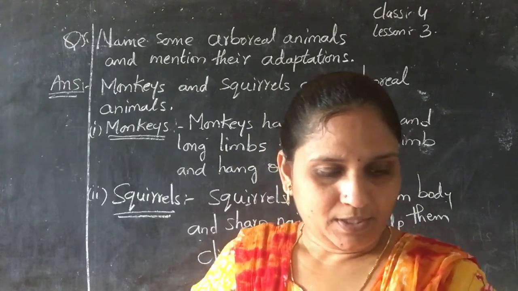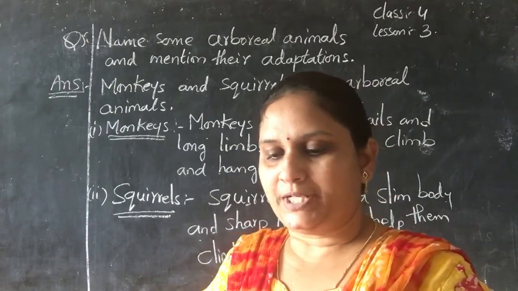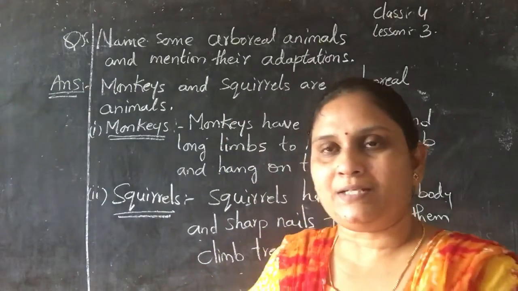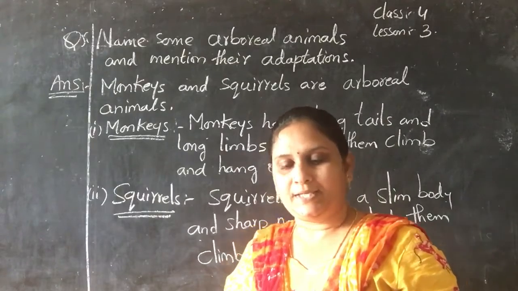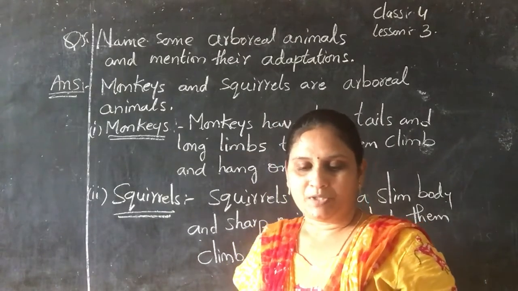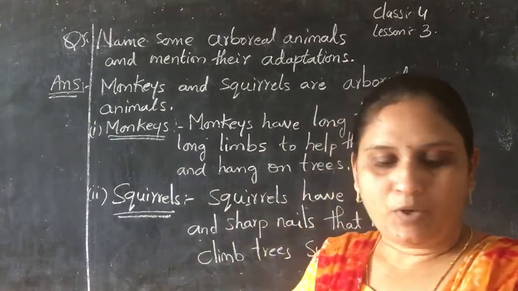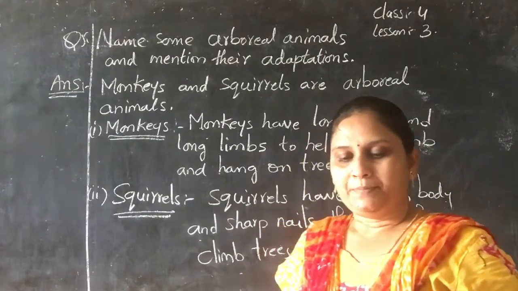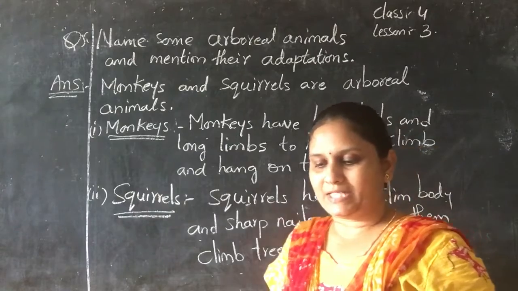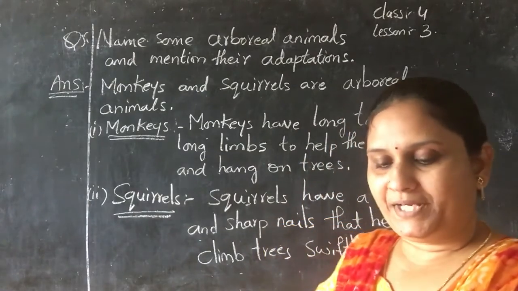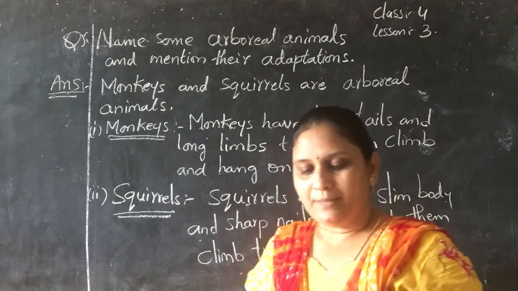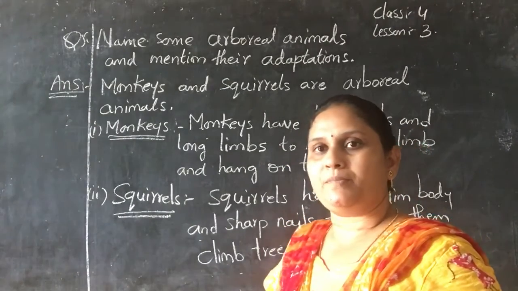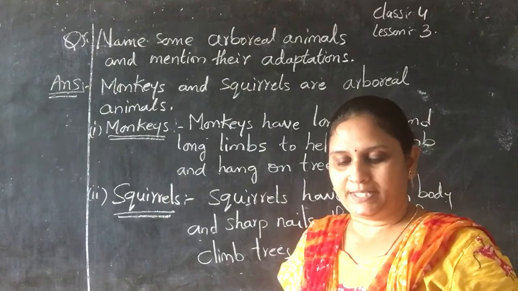Second one, Egyptian plover is a bird that feeds on decaying meat stuck in the teeth of crocodile, and the answer is A. Birds have a light body. Birds that swim in water have webbed feet, A is the correct answer. Polar bears have thick fur to keep them warm, B is the correct answer.